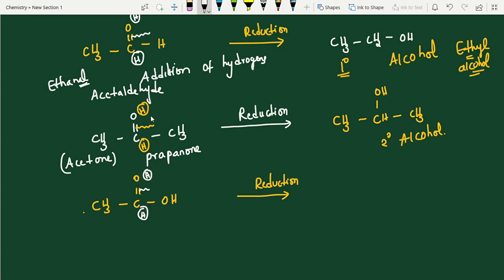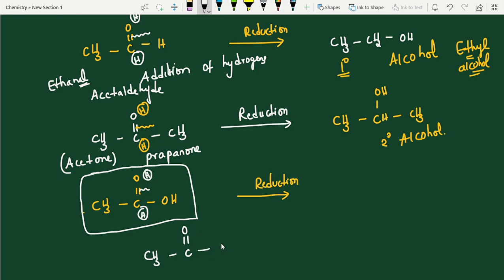See, it is the same as the above case, but a little change is there. I am writing it here. Take CH3, C double bond OH. First you have to check whether it is an acid or a carbonyl compound. Carbonyl compounds means aldehydes and ketones, right students? Here I have taken an acid. Whenever an acid undergoes reduction,